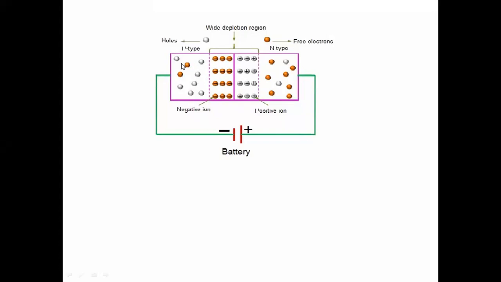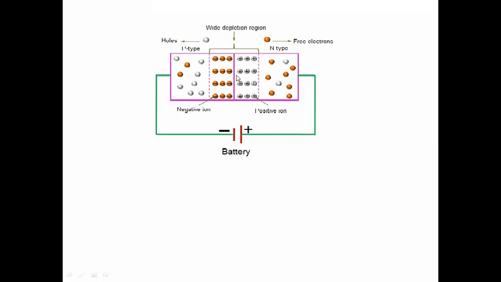So the holes will be attracted here and the electrons here, which is the actual reverse bias condition. Now there are also minority charge carriers. In the p-type, the minority charge carriers are electrons. In the n-type, the minority charge carriers are holes.